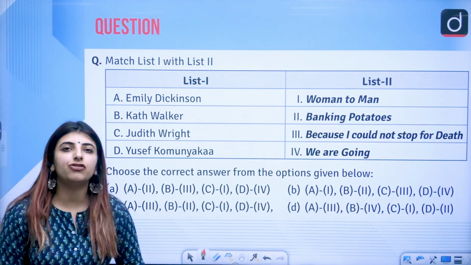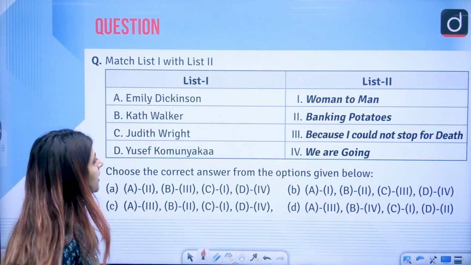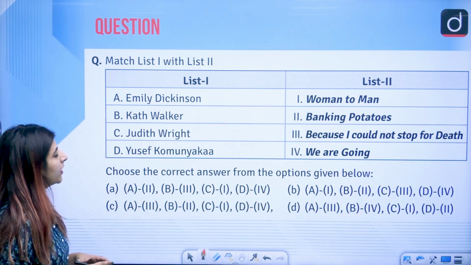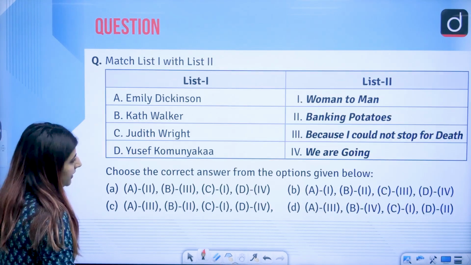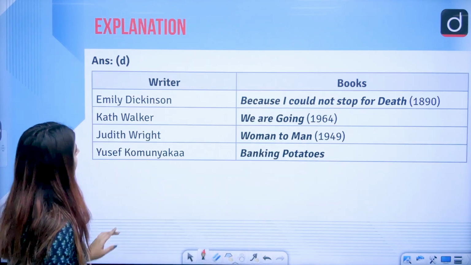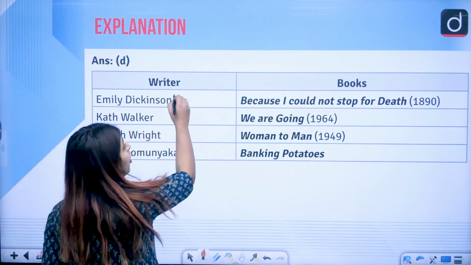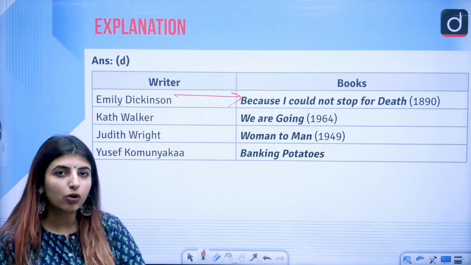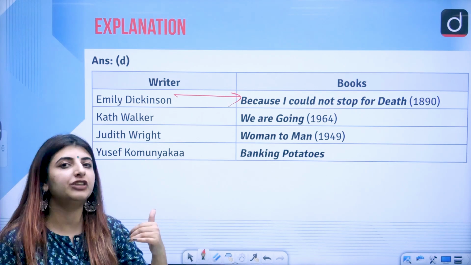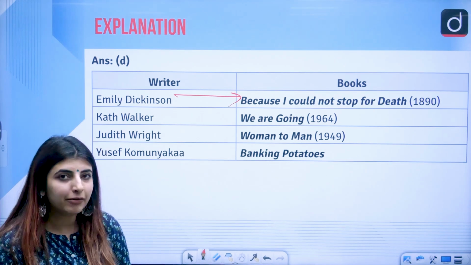Then again, match the following question here that we have. The answer to this question is option D. Let's just see. Emily Dickinson, Because I Could Not Stop for Death, because of the fact that Dickinson was also one of the writers who was feeling suicidal at some point of time in her life.